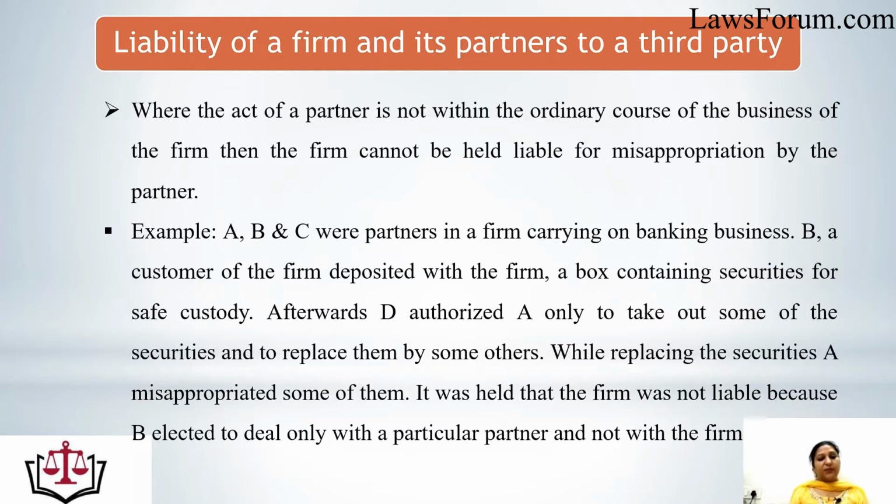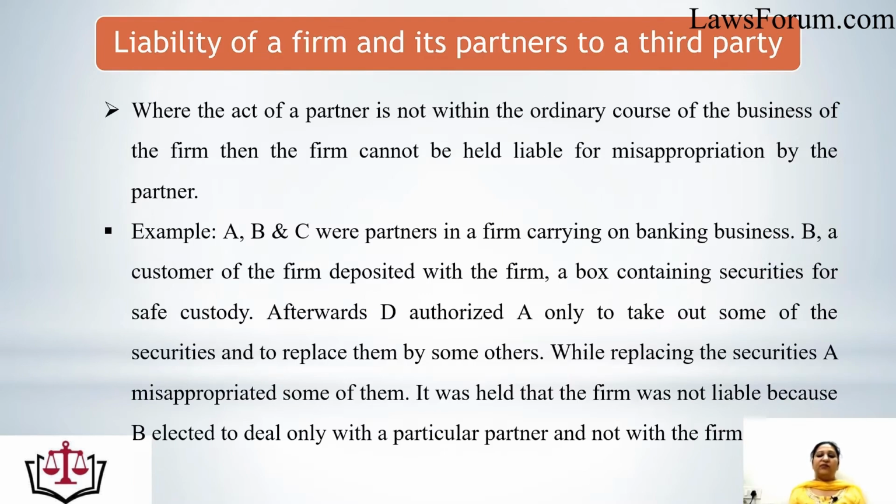Let's see the example. A, B, and C were partners in a firm carrying on banking business. B, a customer of the firm, deposited with the firm a box containing securities for safe custody. Afterwards, B authorized A only to take out some of the securities and to replace them by others. While replacing the securities, A misappropriated some of them.